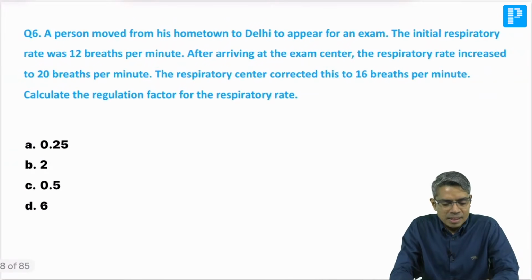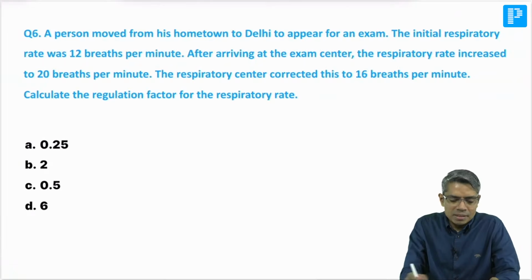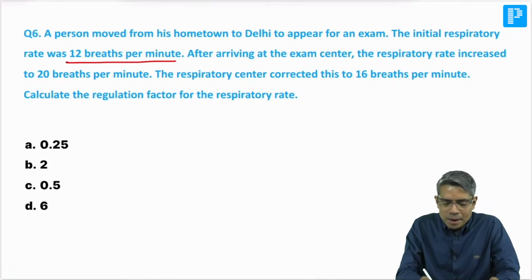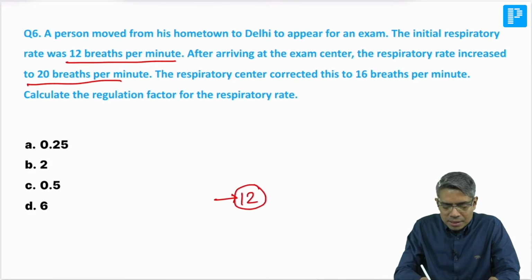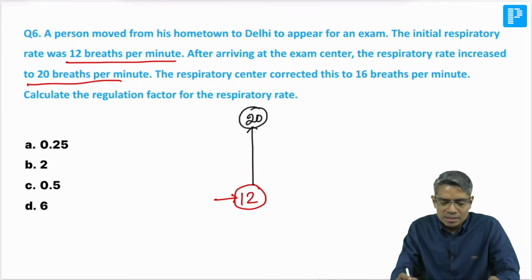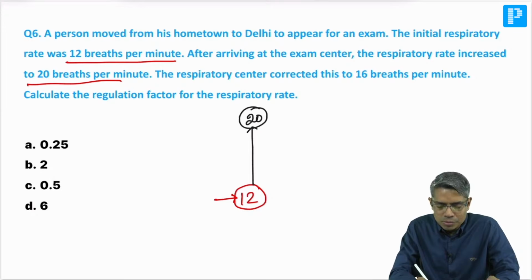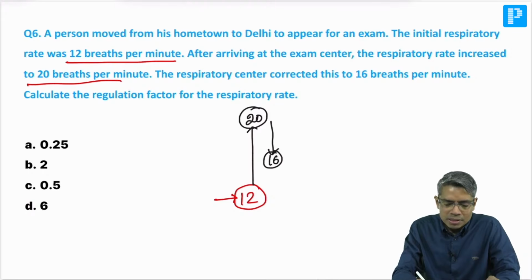Okay, next question: a person moved from his hometown to Delhi. Respiratory rate 12 breaths per minute. After arriving at the exam center, 12 was the normal breathing rate. Now whenever he is in anxiety, the breath rate has moved to 20. The respiratory center corrected this rate to 16. So after correction it has moved to 16, and still some error is persisting in this system.